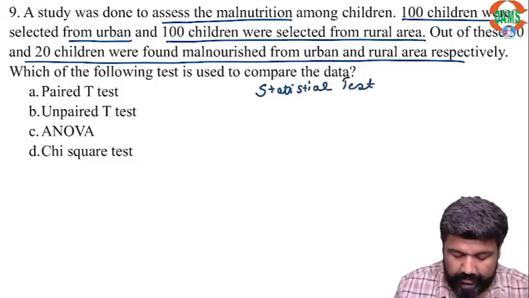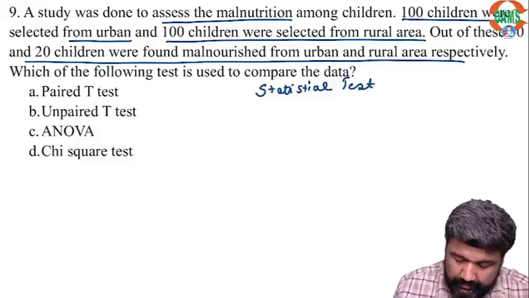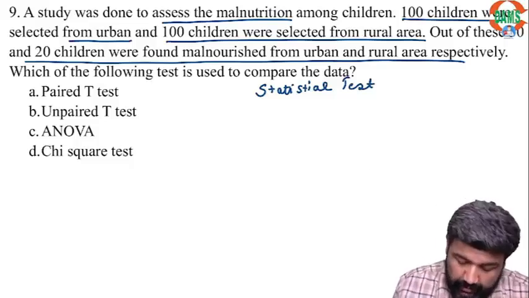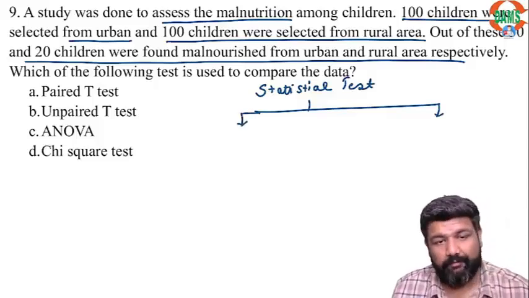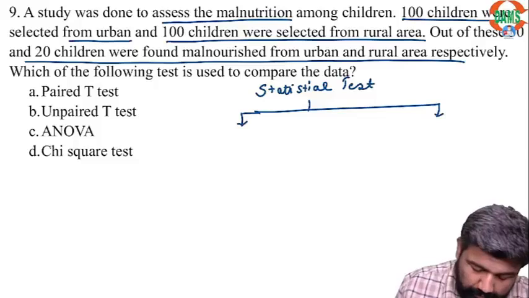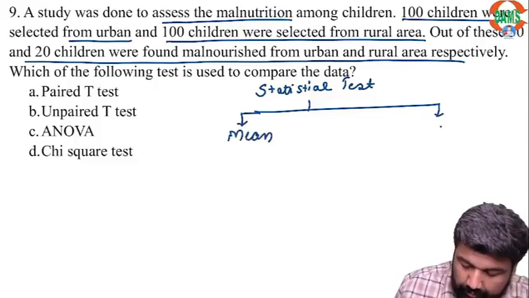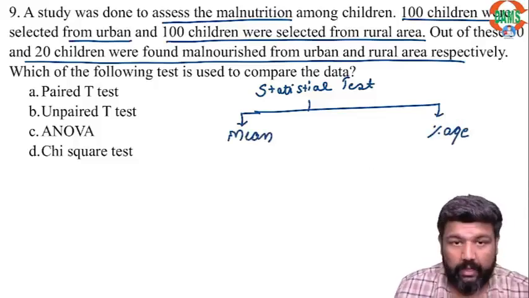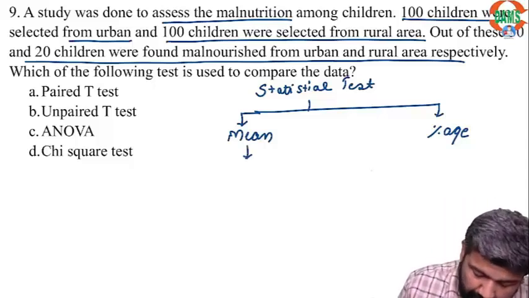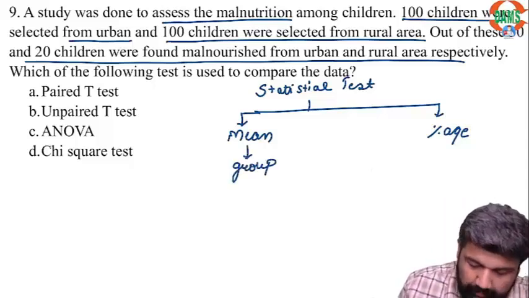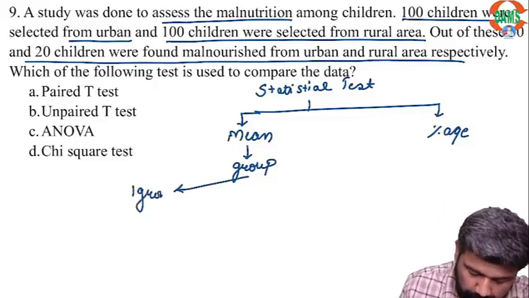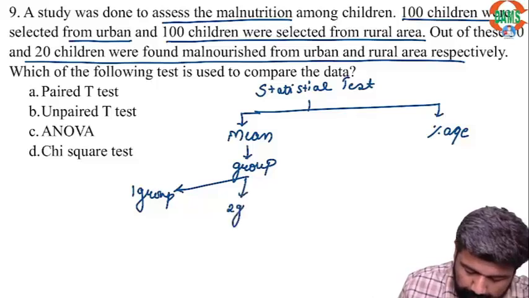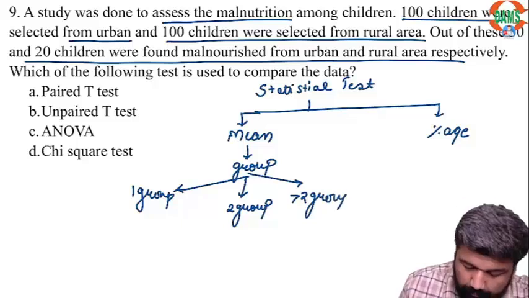First of all, we have to look at whether a mean or a percentage is given in the question. If mean is given, then we see the groups: 1 group, 2 groups, more than 2 groups.